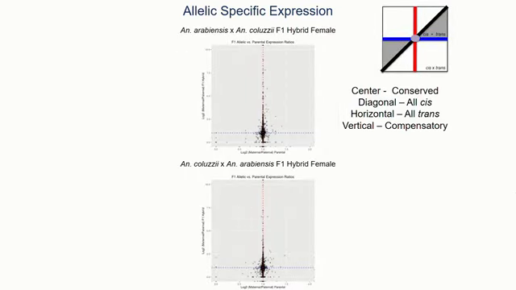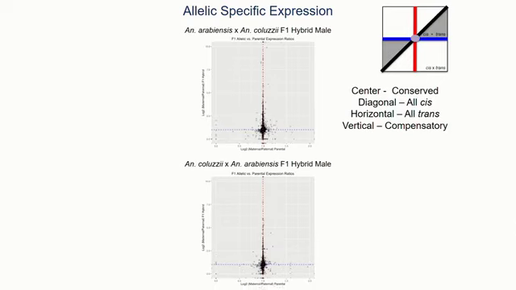So this is the plot as I've described for the F1 females. As I said, we would expect everything to line up on this intersection here, and any deviation from that shows cis or trans, or cis plus trans, or cis by trans interactions. What I want to highlight here is that there's a disproportionate number of loci lining up on the vertical axis, which indicates compensatory regulation of gene expression. This is the case where in one parental strain or another, you've had a cis-acting variant that has disrupted gene expression and a trans-acting variant that is acting to compensate for that.